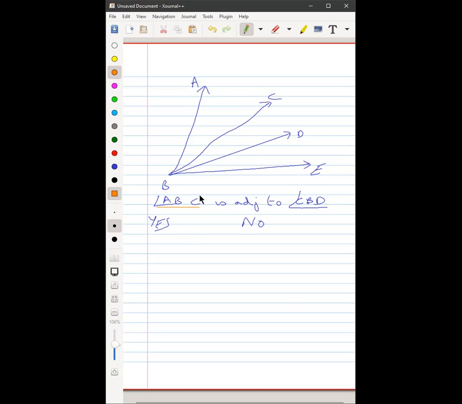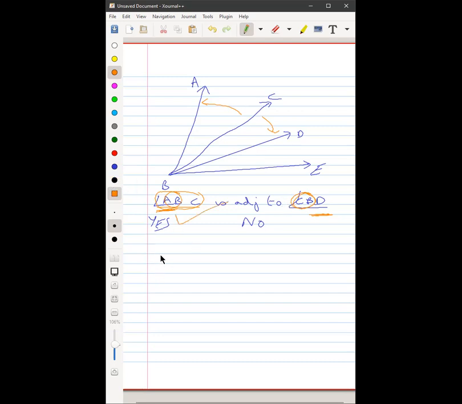Sir, BC. Okay, so BC is the common arm in both. Which arm is left? AB in this case and BD here. Do AB and BD lie on either side of BC? We see AB is lying on the left side of BC, whereas BD is lying on the right side of BC. So what is the problem then? Fine. Identify the common arm, figure out what the non-common arm is, and see whether they lie on the opposite sides of the common arm. So the answer here is yes.